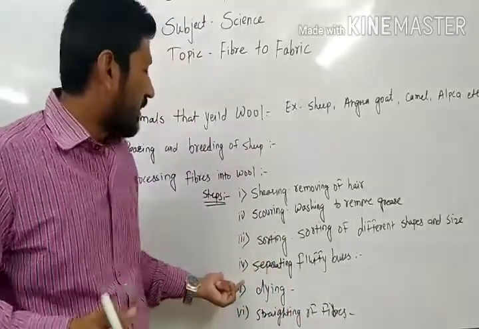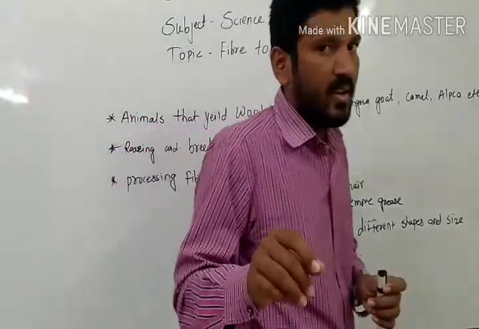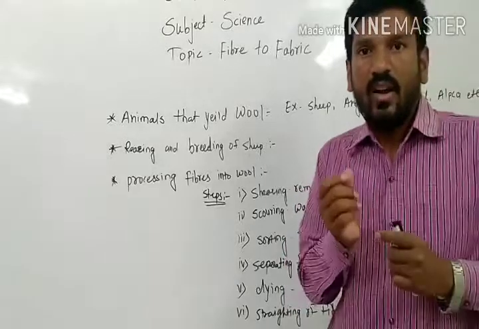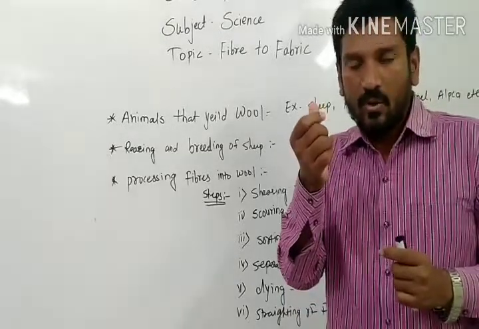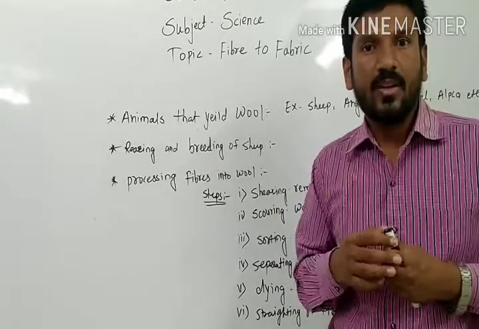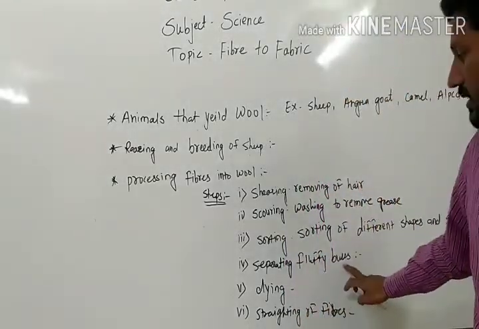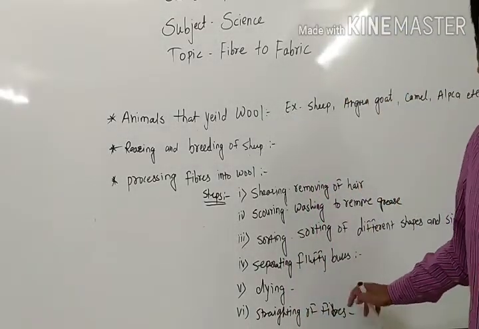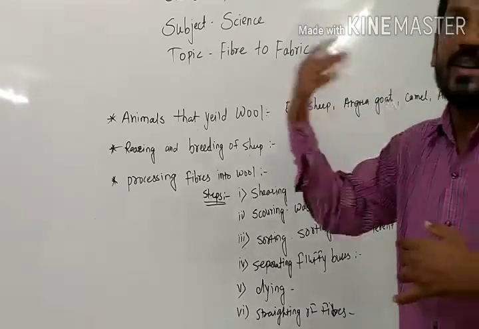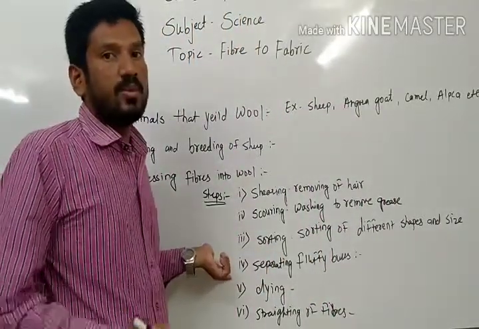Third is separating fluffy burrs. Fluffy burrs are very easy to find. If you are using cotton clothes or sweaters, you find that small soft bulbs grow on our shirts. Those soft things are fluffy burrs. Those fluffy burrs are separated from the wool and used separately. So the fourth process is separating of fluffy burrs.